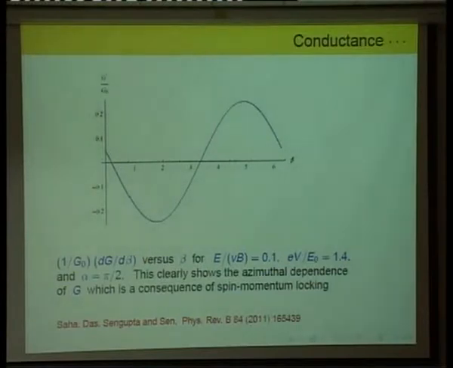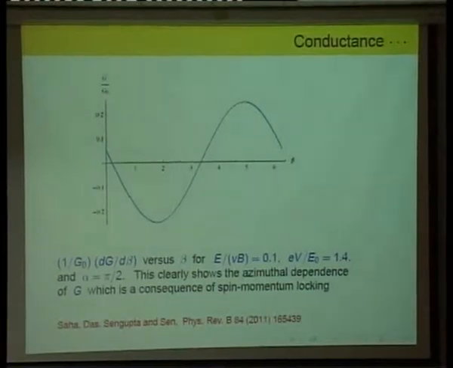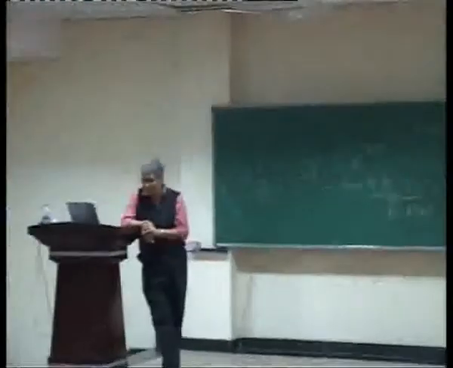I should emphasize that none of these results would work if you had something like tunneling from an STM tip onto graphene, because there you don't have any locking between spin and momentum, and so you will not see any effect of the tunneling conductance on the azimuthal angle of the STM tip. This is really special to a topological insulator. On the other hand, you have pseudo spin locking. So if you specialize in AB sublattice, you could see some effect, because that will distinguish. Yes, if your STM tip was really fine, it could distinguish between them.